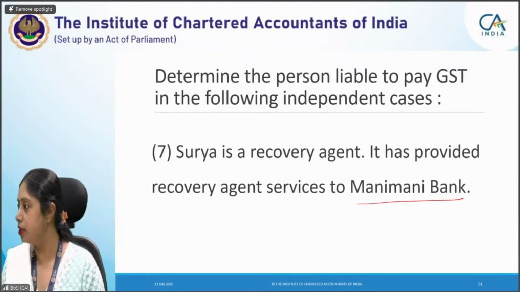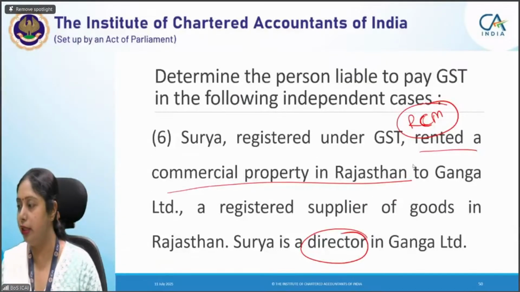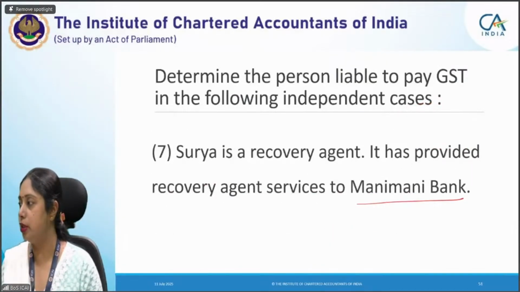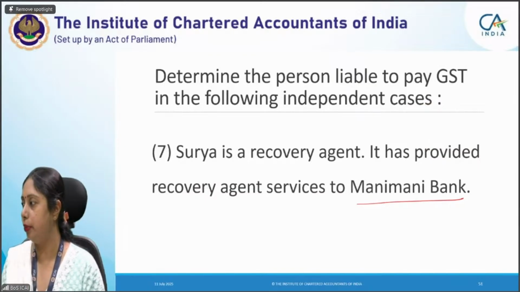Now, Sunil gave a good answer for the fifth one. Lina, in six you applied RCM, right? In six-one, but it is not applicable. I hope now, Lina, it is clear to you that RCM was not applicable there.